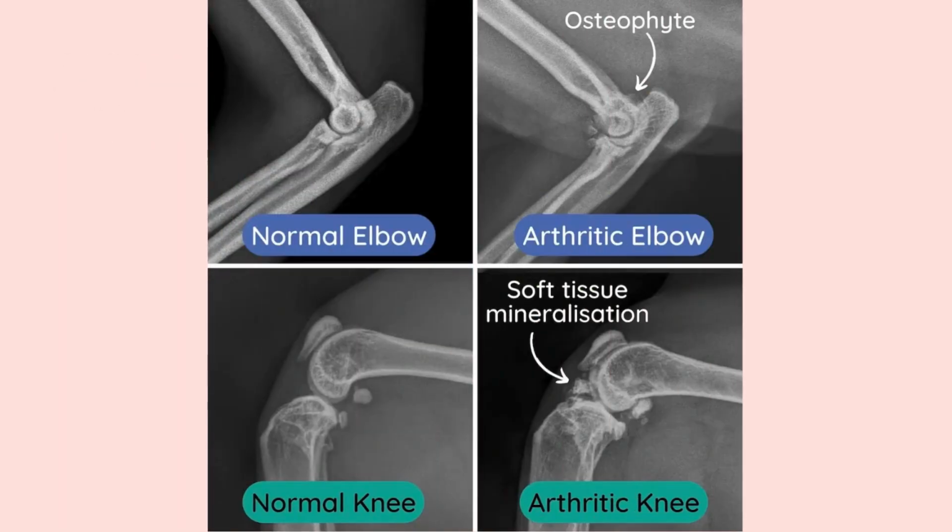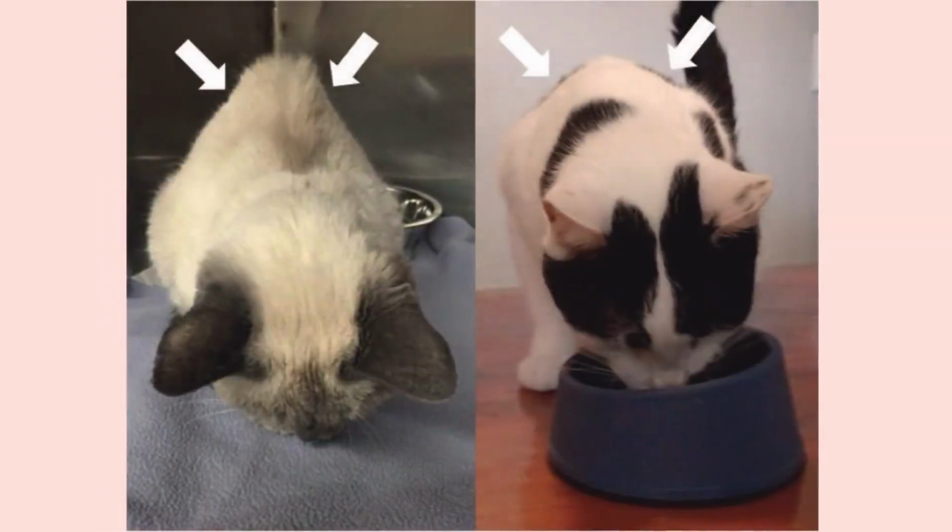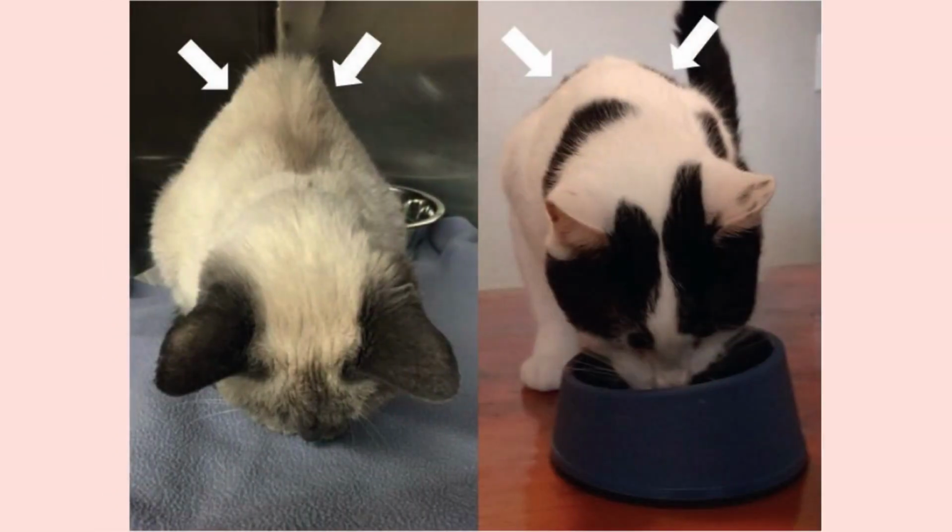Sometimes x-rays reveal lytic changes or areas of bone breakdown around the joints because it is a chronic condition. It develops slowly over time, but your cat may also experience acute flare-ups of pain. You may notice muscle atrophy, which is wasting of the muscles, because cats in pain use their legs less.